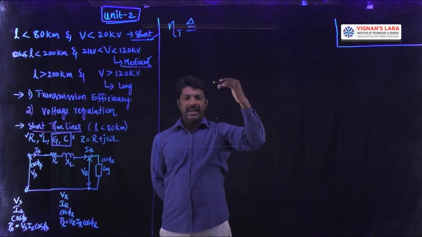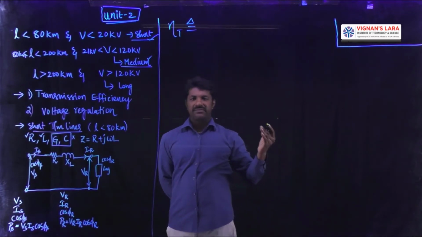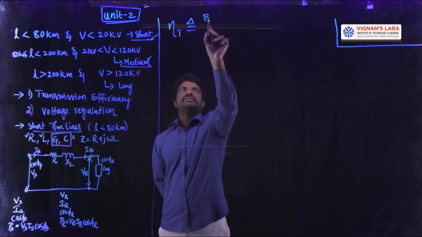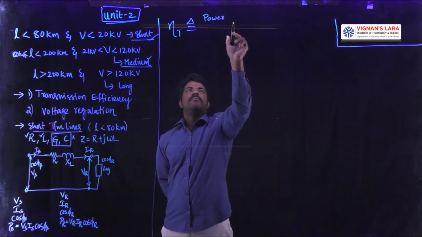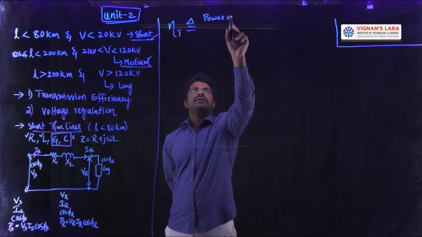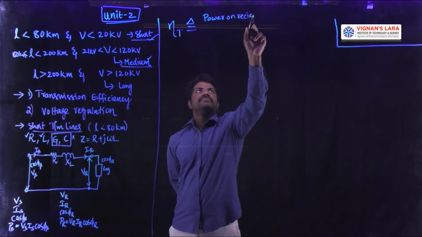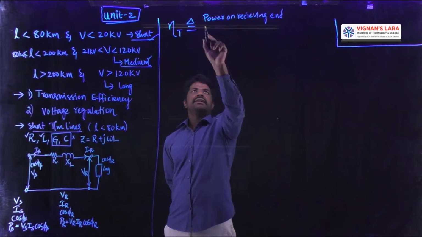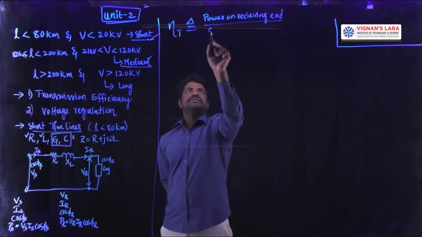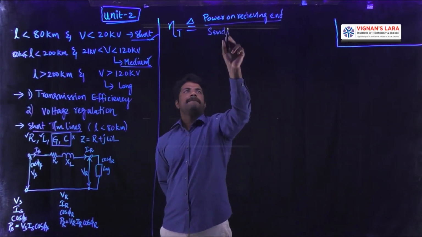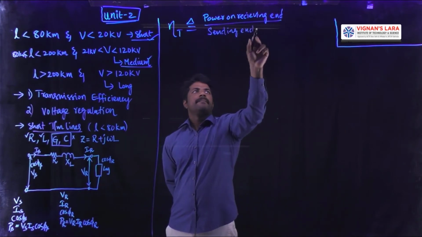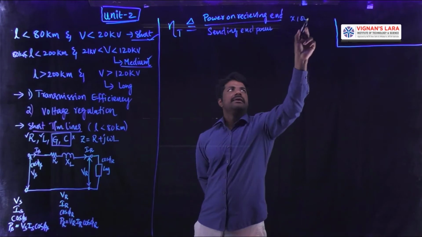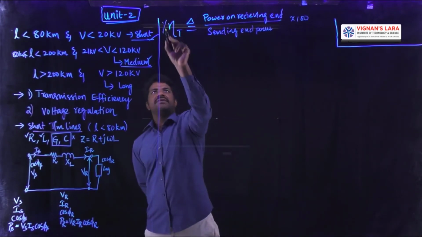Coming to the transmission line, the output quantities are defined in terms of the receiving end side. That is why I call this the receiving end power. So the power on the receiving end divided by the sending end power multiplied by 100 gives us the percentage of efficiency.